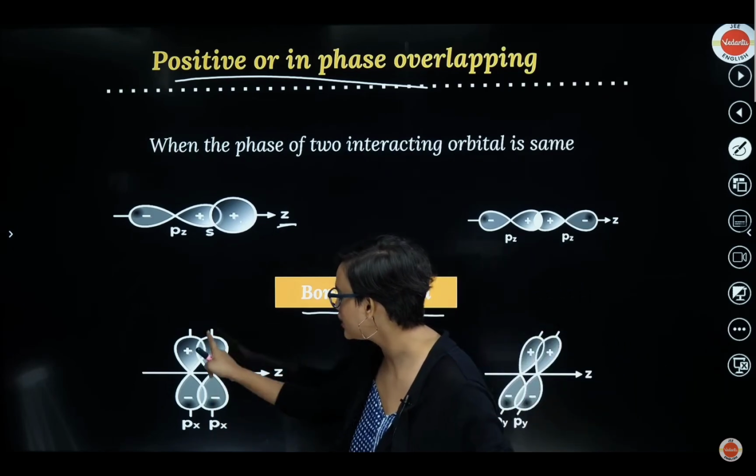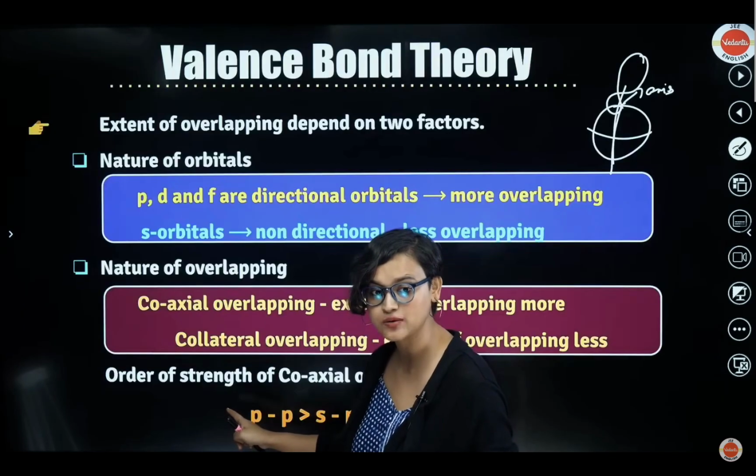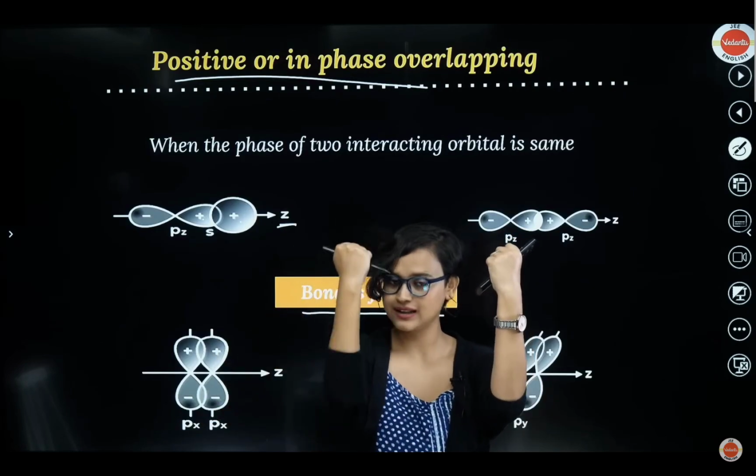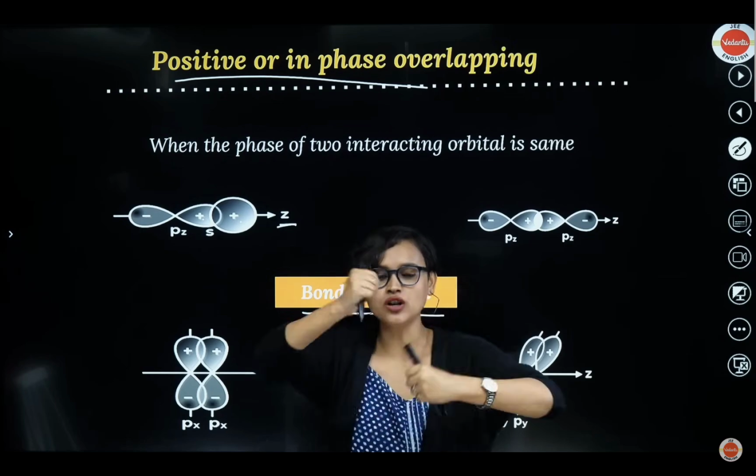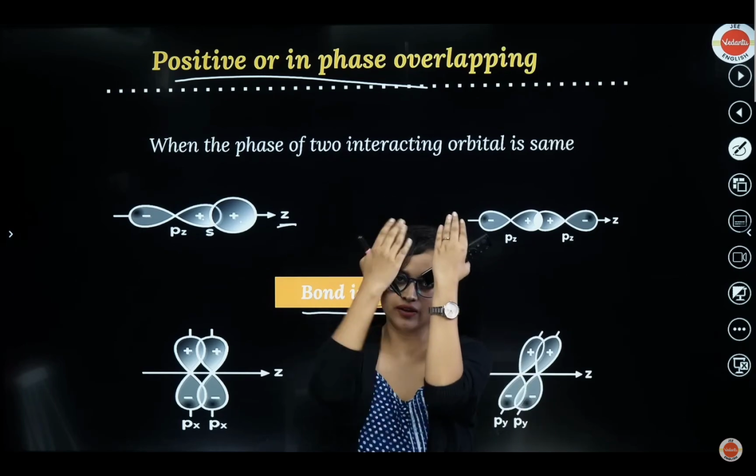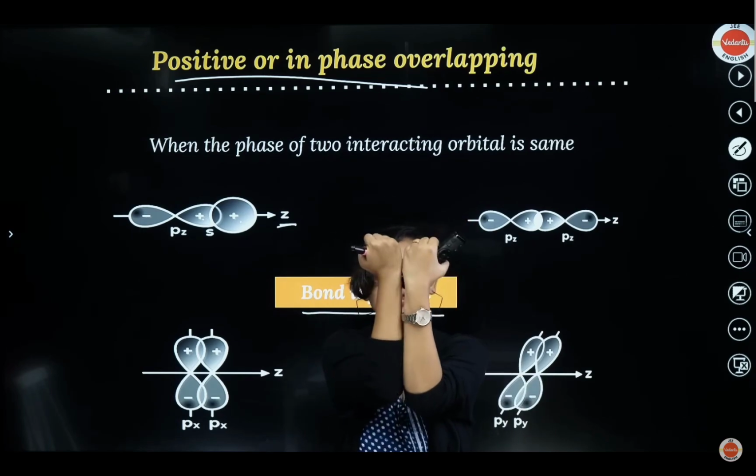Now, see, it can also form like this. This is not coaxial. This is collateral. This is a P, this is a P, they are coming together. Here, the overlapping is less, right? But here, it can go like this. Yes, overlapping is more. Here, the overlapping is less, but positive, positive. If it is like this, then see, bond is not forming. If it is like this, bond can form.